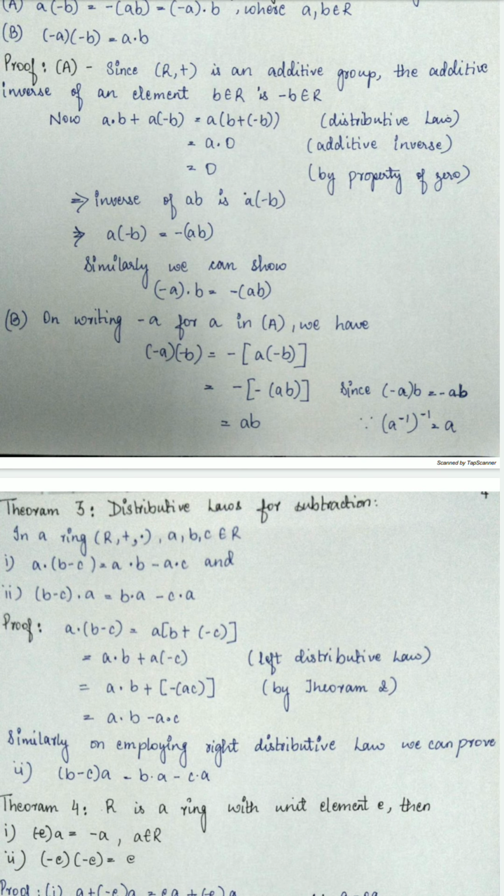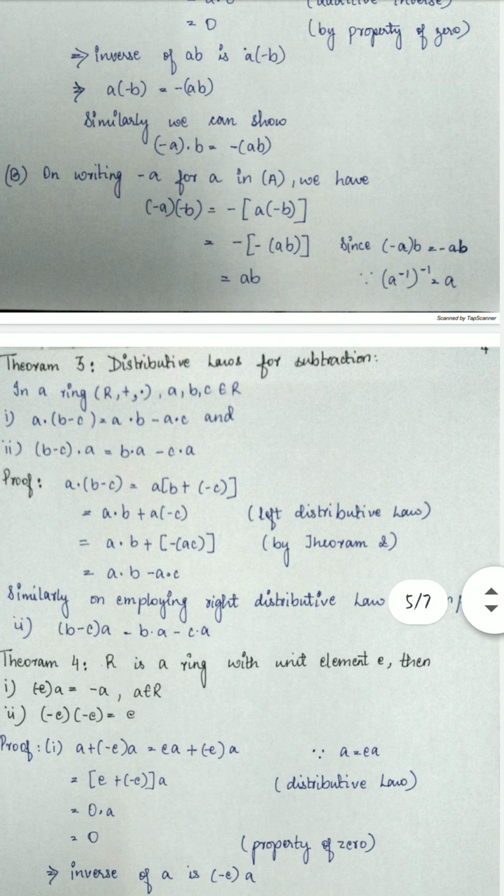On writing minus A for A in the first part, we have minus A into minus B equals minus A into minus B, which will be equal to minus in the bracket minus AB, since minus A into B equals minus AB, which can be written as AB, since the inverse of A inverse will again equal A.